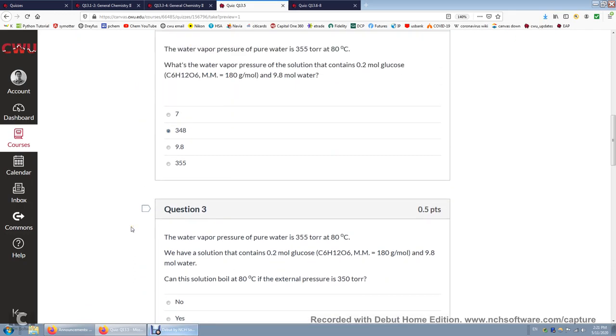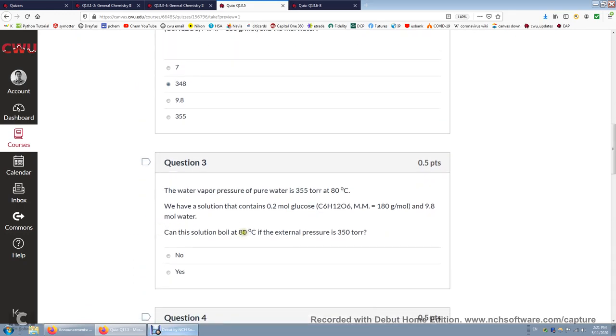All right, now again, can this solution boil? Well, this time the pressure is 348, lower than 350. So the external pressure is higher than the water vapor pressure, and this external pressure will suppress the formation of the water vapor bubble. So no, it's not going to boil.